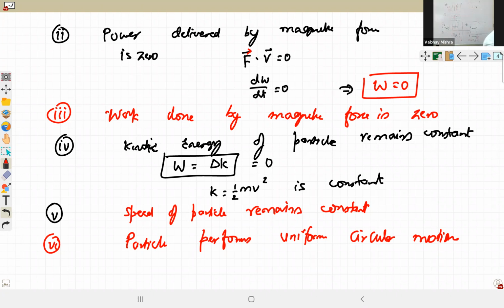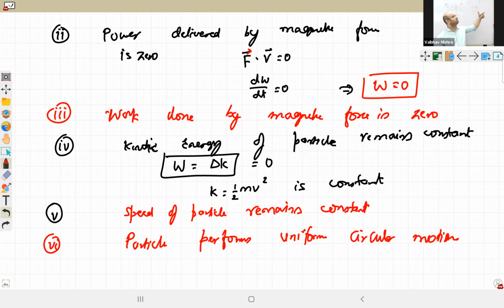Eighth one. Rahul, eighth one. Direction of magnetic force in this situation. Sir, it would be upwards. Towards the top. Upwards. Magnetic field is outwards.